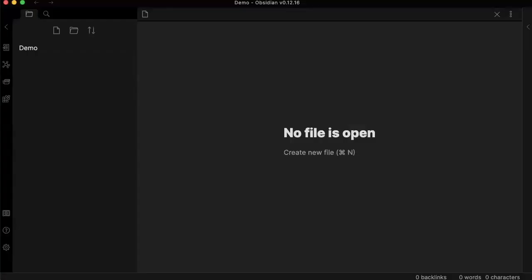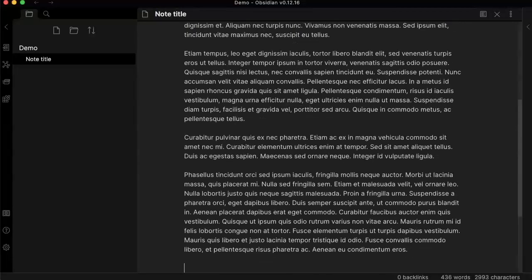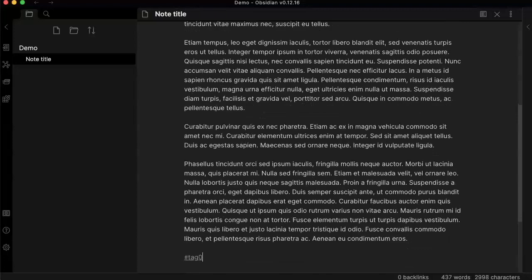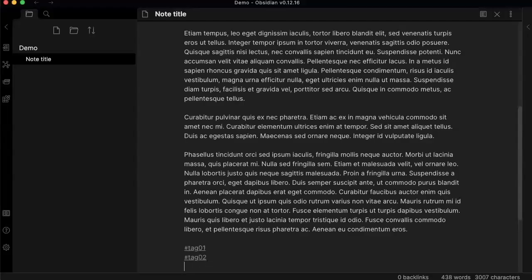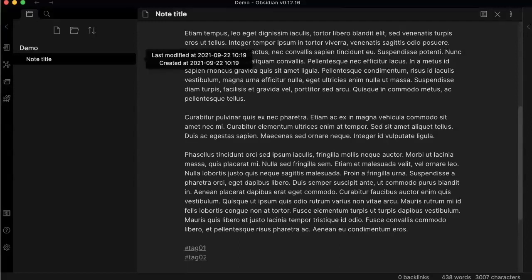You can see right now I am in a demo vault here on Obsidian. And if I want to create a new note, I simply click here on New Note, and it automatically opens up the note editor. So this is the note title, and I can just start writing here, and then at the end add some tags. So tag 0, tag 1, tag 2, and that's it. After that, what I wanted to do is retrieve my tags using different options. The first thing you're going to notice is that all notes are stored here, and they are not really sorted out by tags.